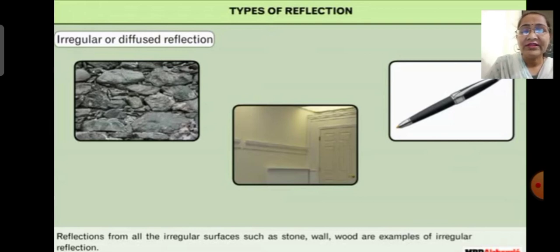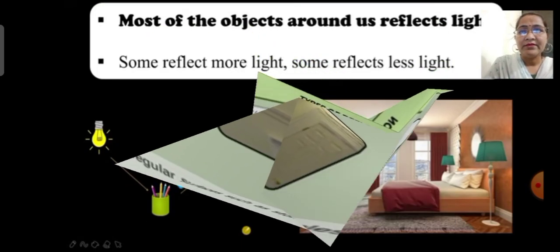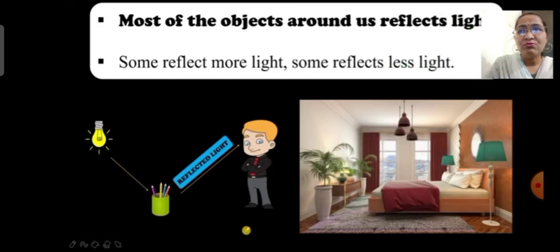And children, just remember this point in your mind that we do not get an image through irregular reflection or diffused reflection. Yes, children, as I told you, most of the objects around us reflect light.